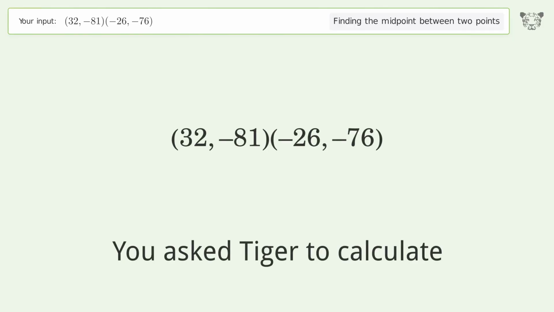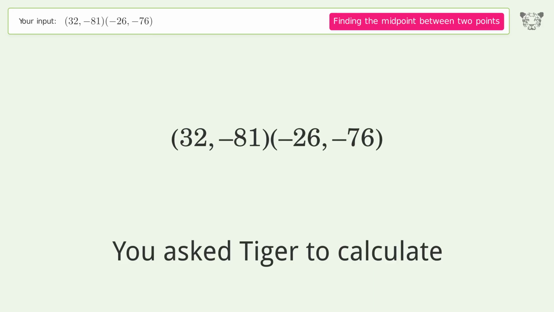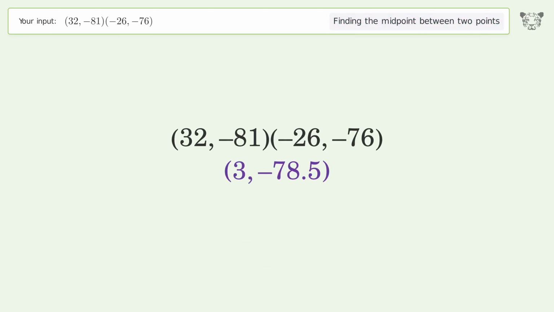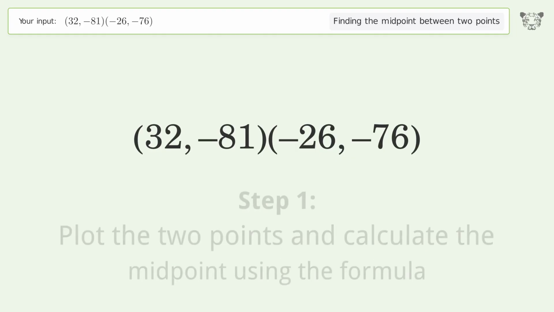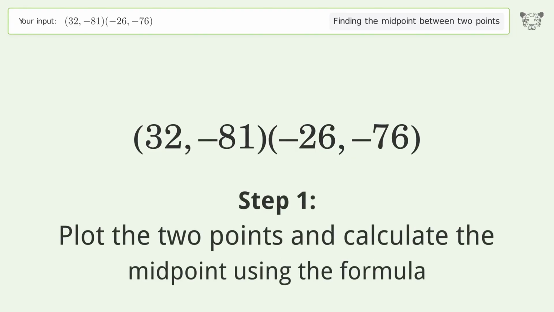You ask Tiger to calculate. This deals with finding the midpoint between 2 points. The midpoint between the 2 points is 3, -78.5. Let's solve it step by step. Plot the 2 points and calculate the midpoint using the formula.